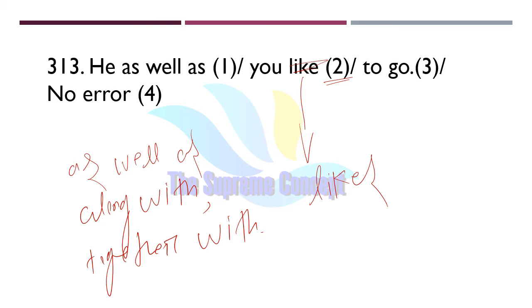So here, in "he as well as you like to go", as per this rule the verb should follow the first subject, and here the first subject is "he", which is singular. So we will use the singular verb form of like, that is "likes".